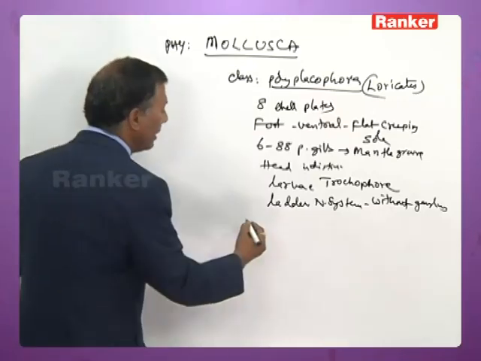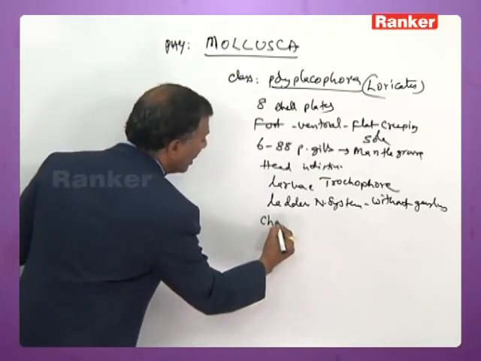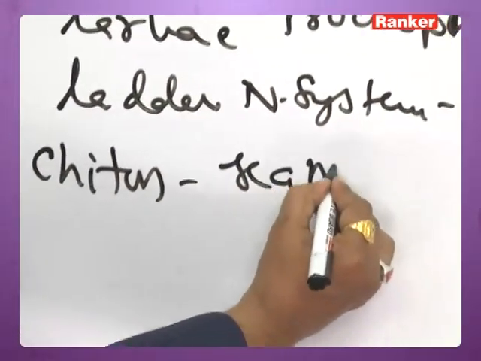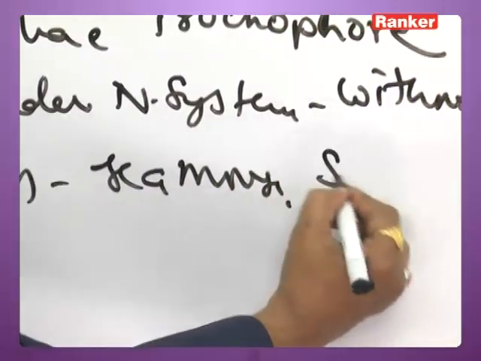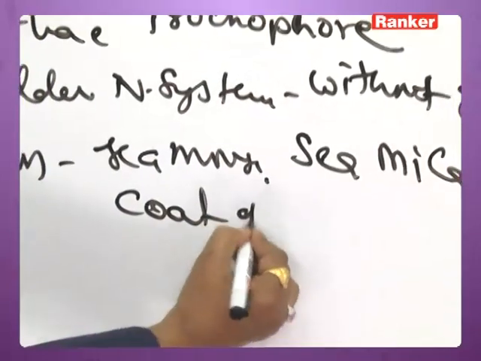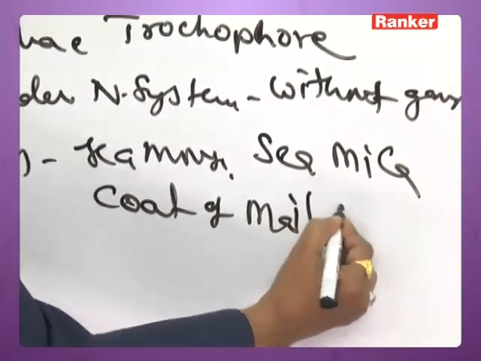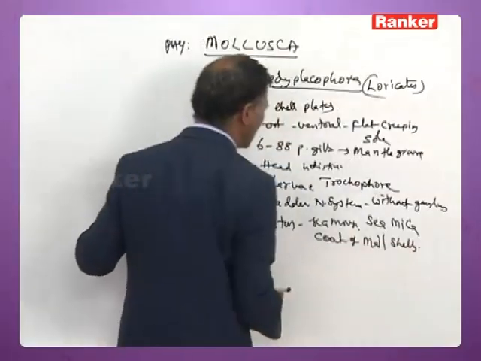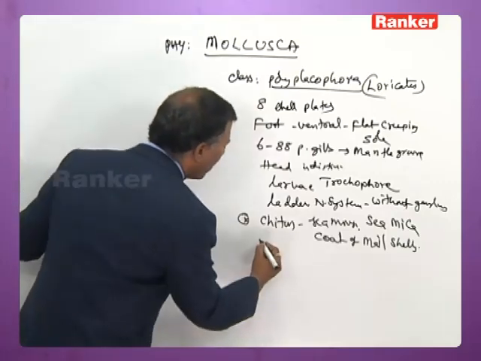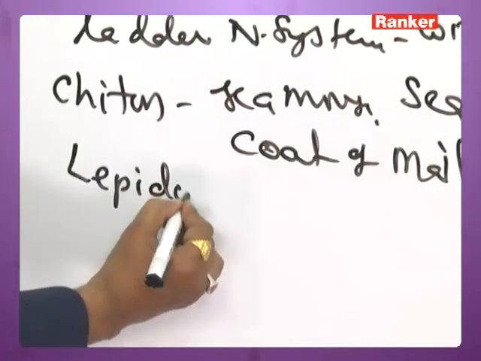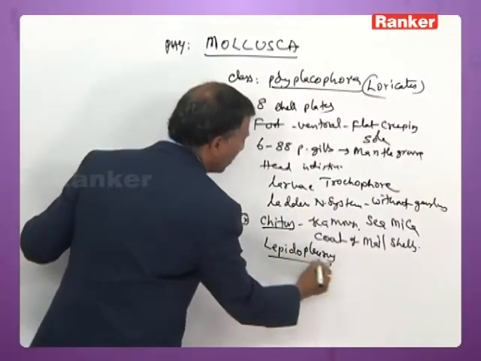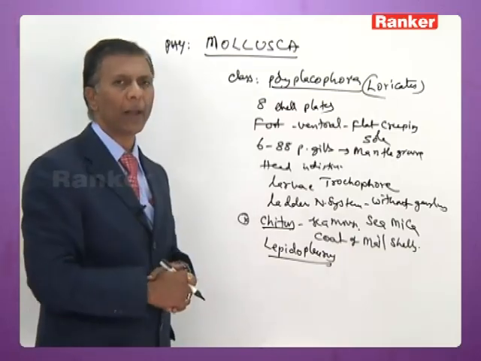Examples for Polyplacophora are Chiton, which is commonly called sea mouse or sea mica, or coat of mail shells, and another example, Lepidopleurus. So Chiton and Lepidopleurus are the examples for Polyplacophora.